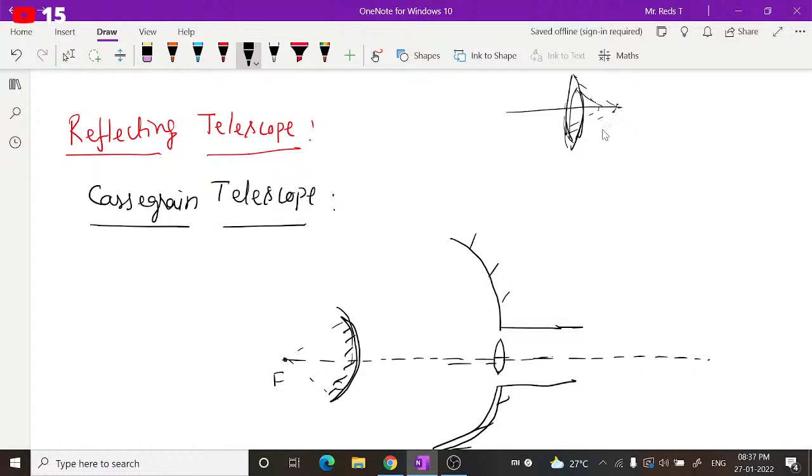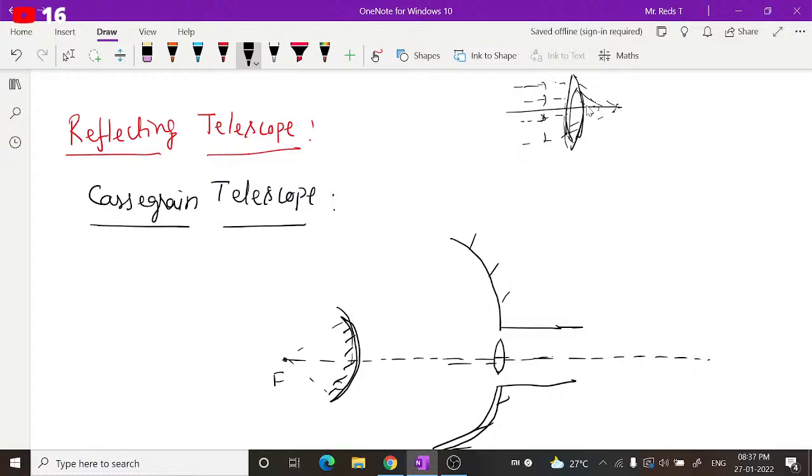Spherical aberration is similar. If the light is incident here, because of the thickness, the rays closer to the principal axis are called paraxial rays, whereas the rays away from the principal axis are called marginal rays.